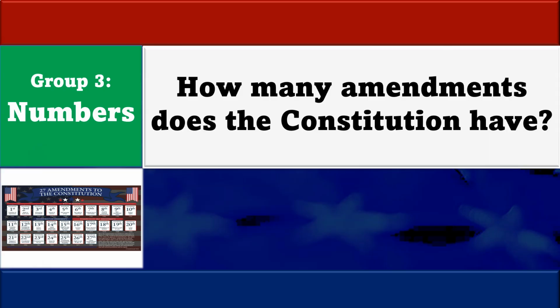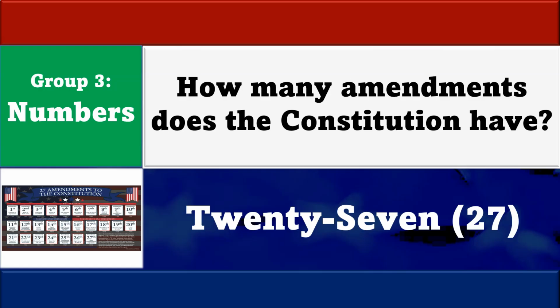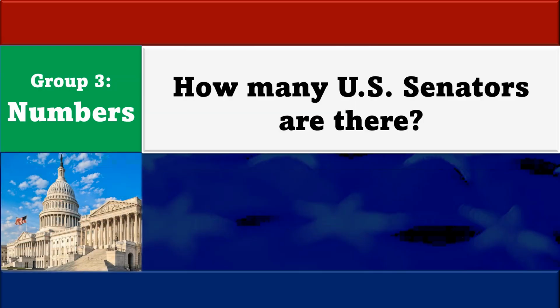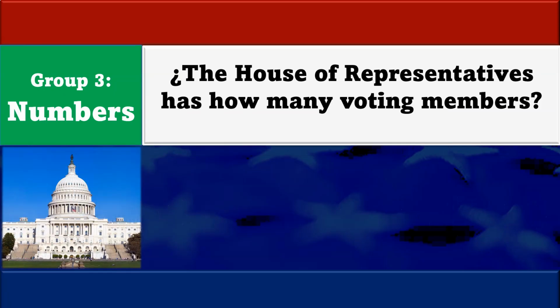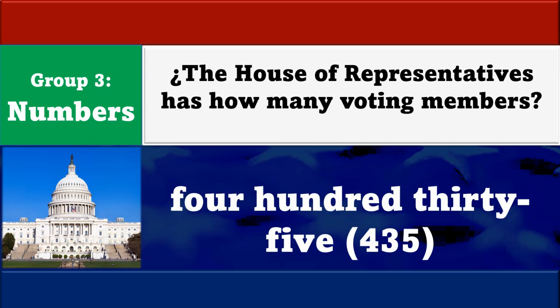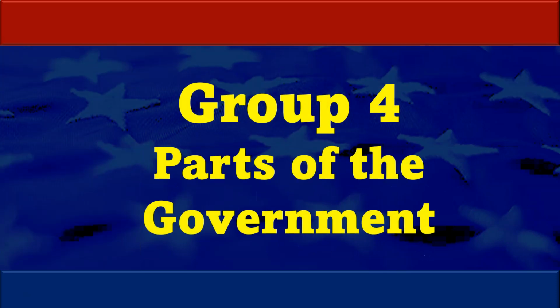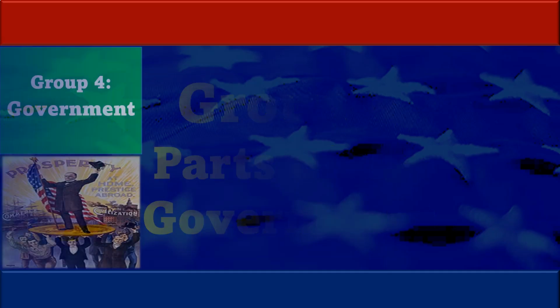How many amendments does the Constitution have? 27 amendments. How many U.S. senators are there? 100 senators. The House of Representatives has how many voting members? 435 voting members. Now let's do group number 4. This group deals with parts of the government.